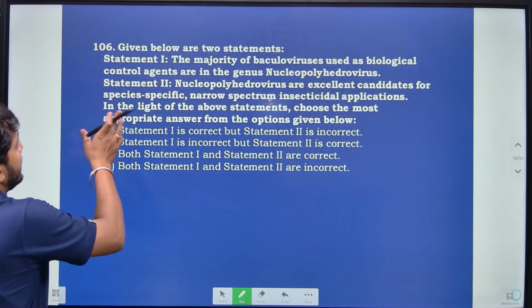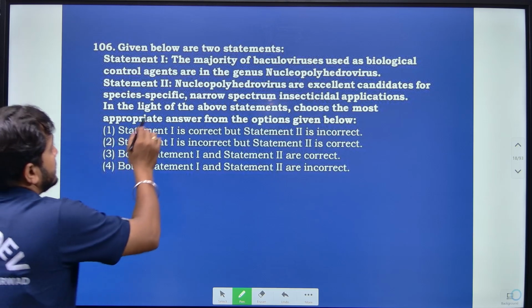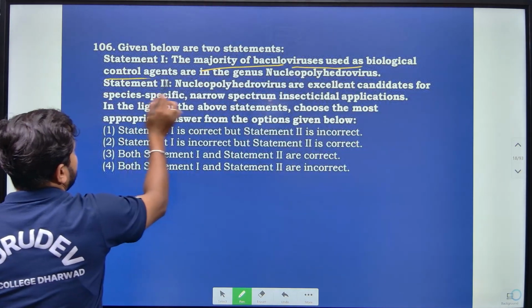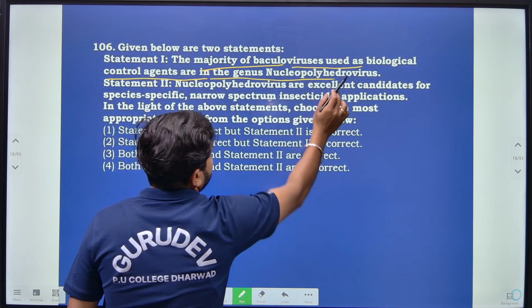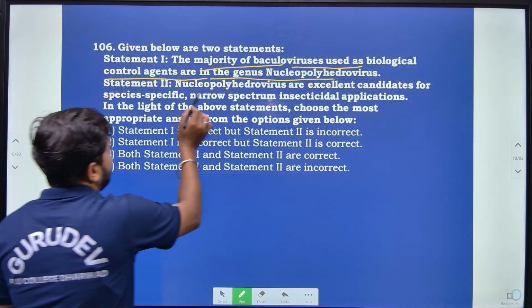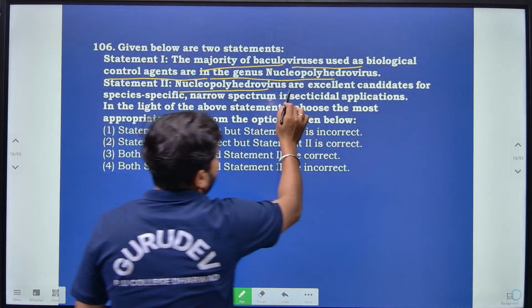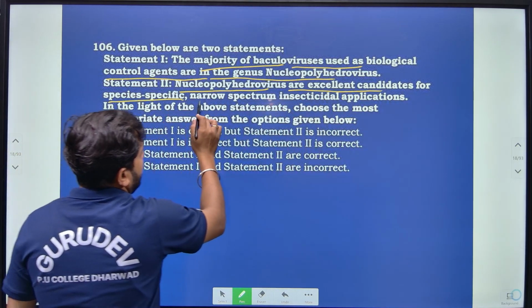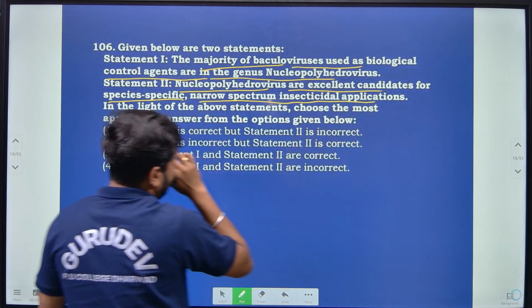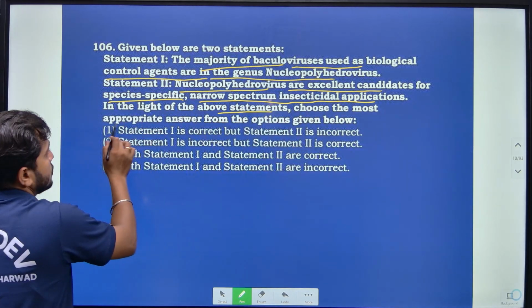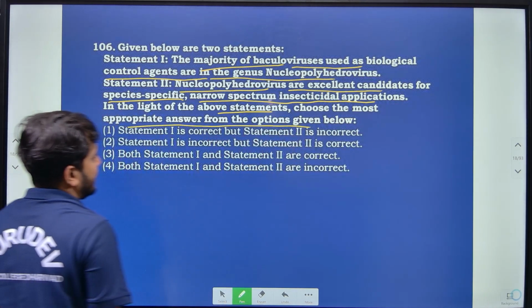Then the given are two statements here. Statement 1: the majority of the baculoviruses used as biological control agents are in the genus nucleopolyhedrovirus, right? Statement 2: nucleopolyhedroviruses are excellent candidates for species-specific, narrow-spectrum insecticidal applications. In light of the above statements, choose the most appropriate answer from the options given below.